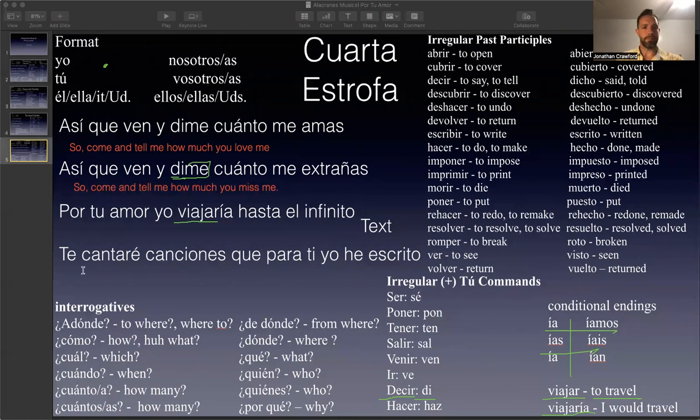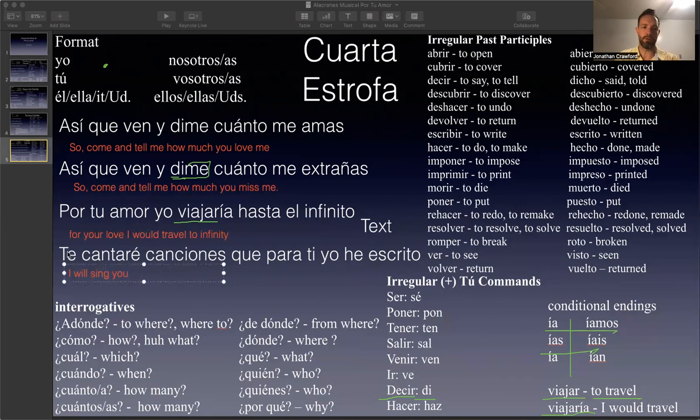And then te cantaré. Remember what tense that is? Is it the conditional? No, it's the future tense. We've seen this a few times in the song already, right? Te cantaré. The te refers to you. In English, we have to put the verb first. And so cantar means to sing, right? But we know that it's I will sing because it's the future yo form of the verb. So we say, I will sing you, because you has to come after the verb in English.